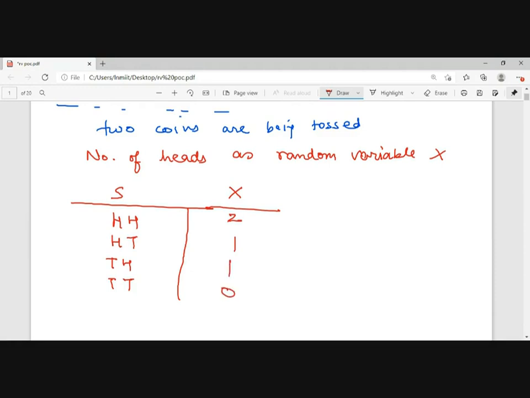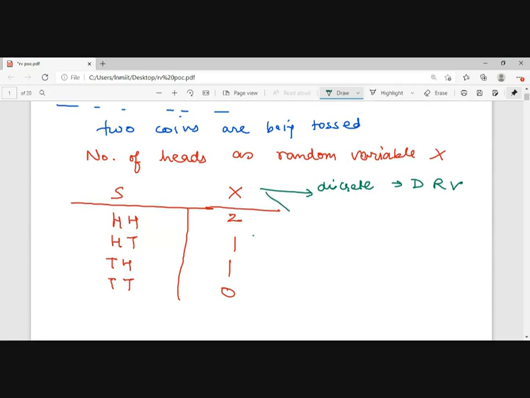So if I am assigning every outcome of the experiment a real value, then it will be known as a random variable. A random variable can be discrete as well as continuous. If x is taking discrete or countable number of values, it will be known as a discrete random variable.